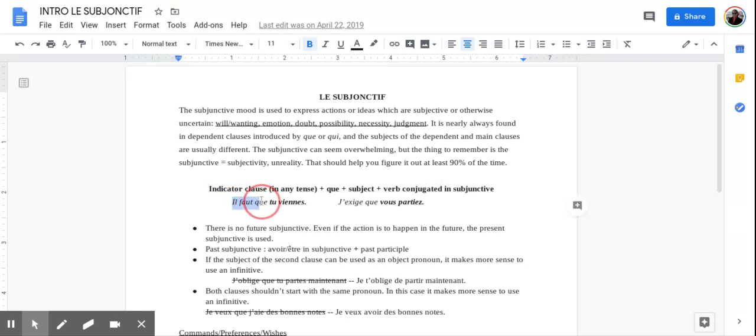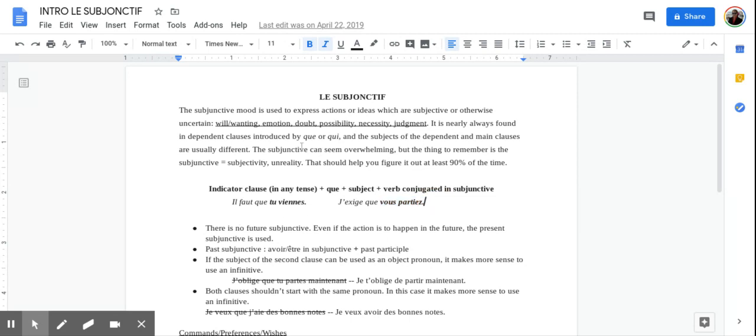So il faut que, there's our indicator clause, followed by tu viennes, and that's in the subjunctive. It is not tu viens, which would be the regular present tense. And then we have j'exige que, I insist that, followed by that second clause. Notice that vous partiez is in the subjunctive. There's that extra I for the conjugation rather than vous partez.